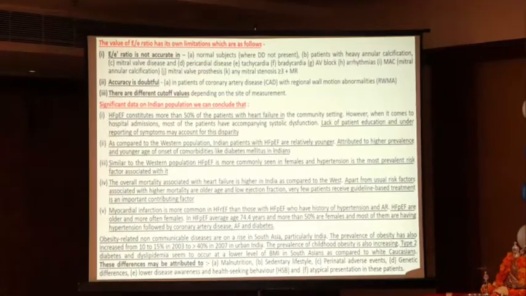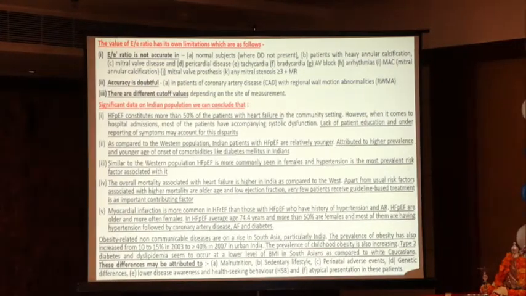Now, the E to small e ratio has its own limitations, which are as follows. E to e ratio is not accurate in normal subjects where diastolic dysfunction is not present.